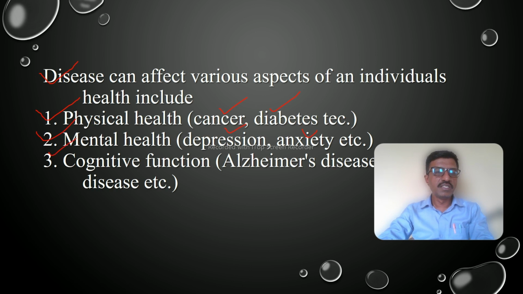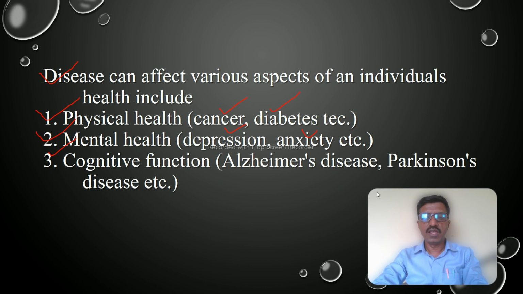Then cognitive functions, like Alzheimer's disease or Parkinson's disease. These are examples of cognitive functions. So disturbance in the physical, mental or cognitive aspects of health is called a disease.